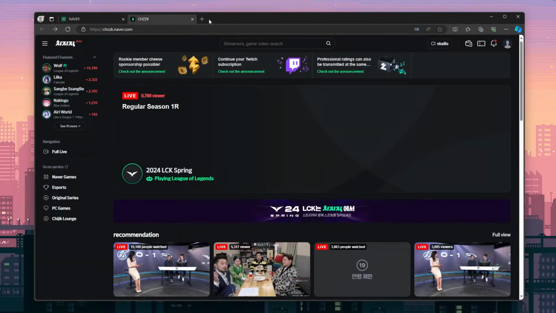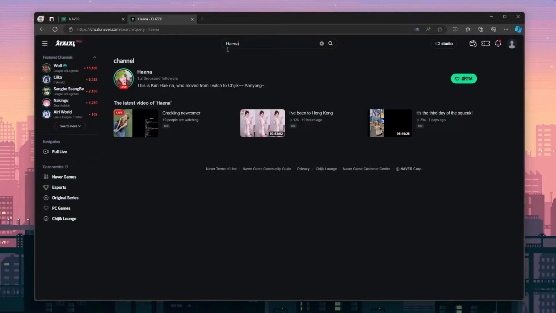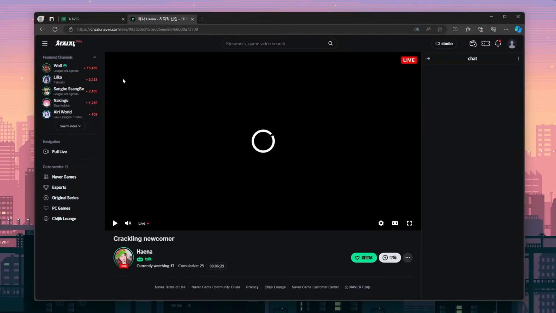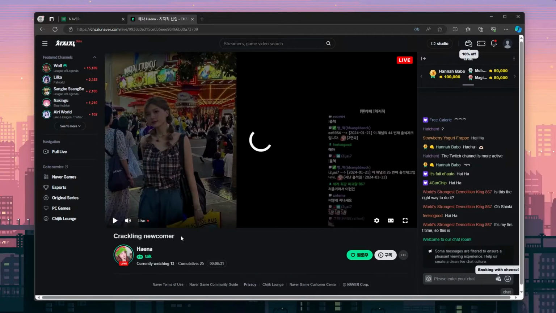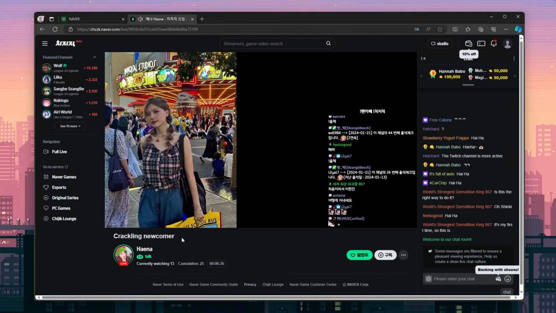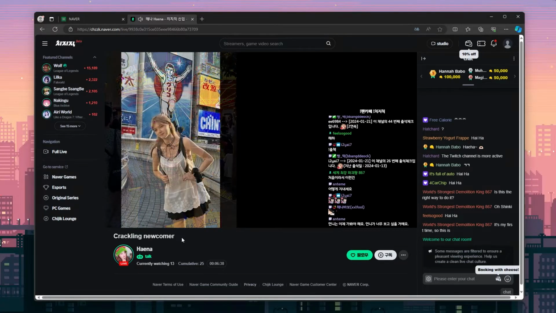Just like Twitch, you can easily search for your favorite streamers by typing their name in the search bar and hitting Enter. Clicking their photo will take you to their profile and bring up their stream if they're live. The first thing you'll probably notice is how laggy the stream is. CHZZK is in beta after all, and hopefully Naver fixes this.